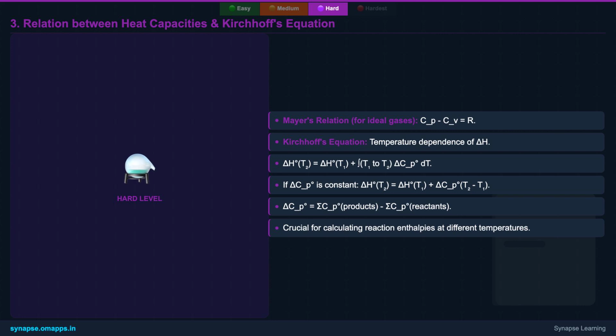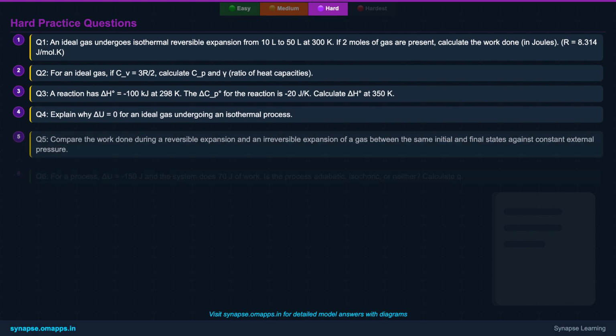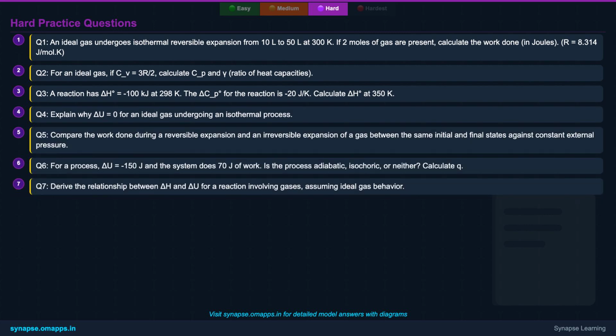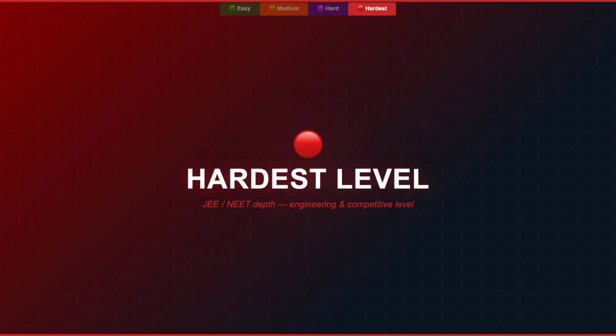The first law underpins all these derivations, ensuring energy conservation is always maintained, even in these more complex scenarios. It's the bedrock of thermochemistry. Now, it's time to challenge yourself with these hard-level questions. You'll need to apply your understanding of different thermodynamic processes, reversible and irreversible work, heat capacities, and Kirchhoff's equation. These problems often require multi-step thinking and careful application of formulas and concepts. Good luck! You've mastered the hard concepts.